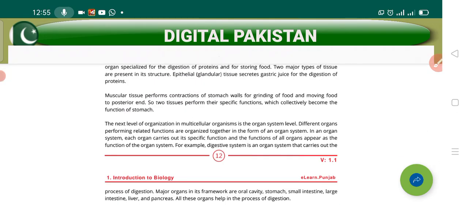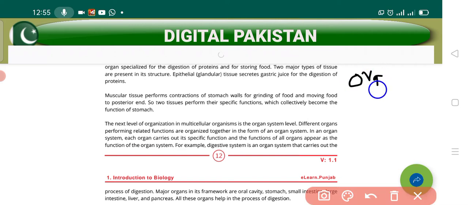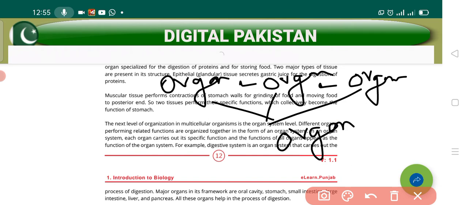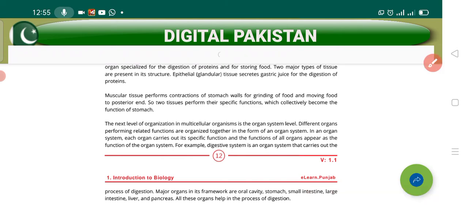Okay, now students, the next level is a very unique and good level. You need to understand it. It is like that: different organs unite with each other and form the organ system. Let me explain with the help of examples.